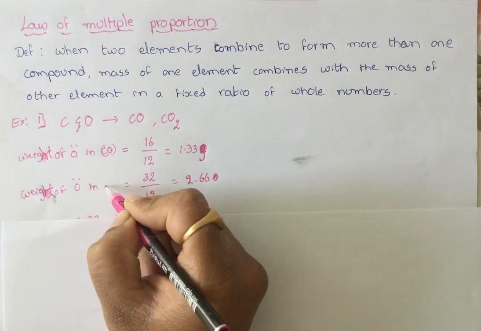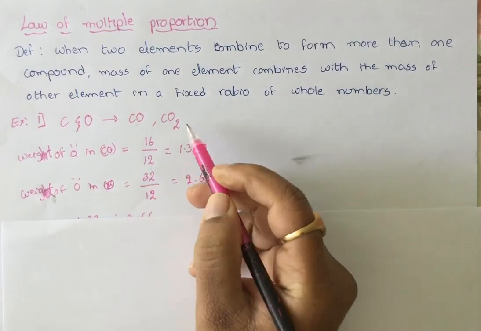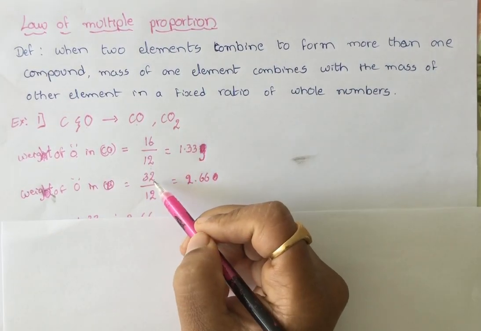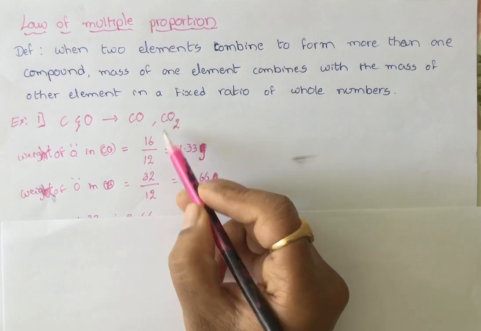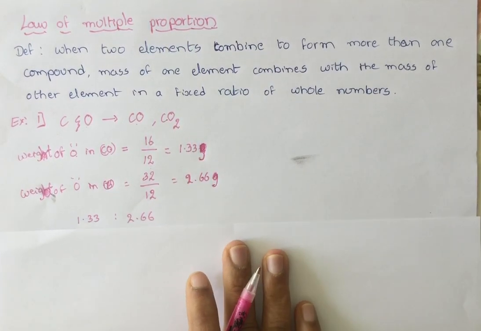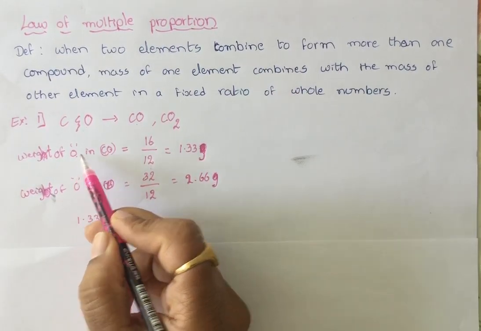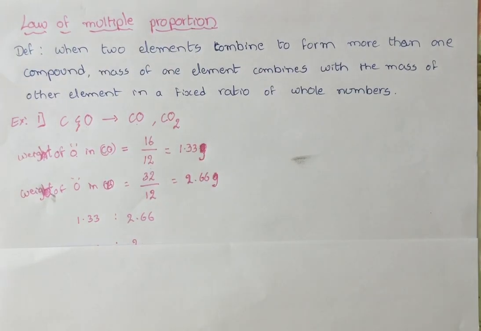Similarly, the weight of oxygen in the second compound, compound B: here two atoms we have, so we have to take 32. 32 divided by only one carbon, that is 12. So 2.66 grams. How can I take the ratio? I want to show that oxygen is combining with carbon and forming compounds in a fixed whole number ratio.